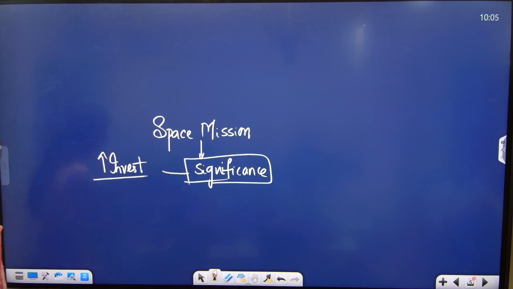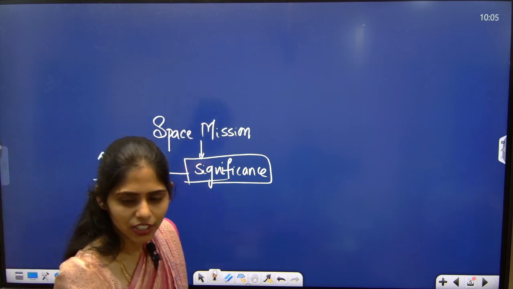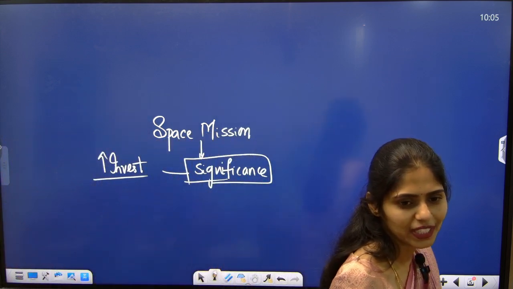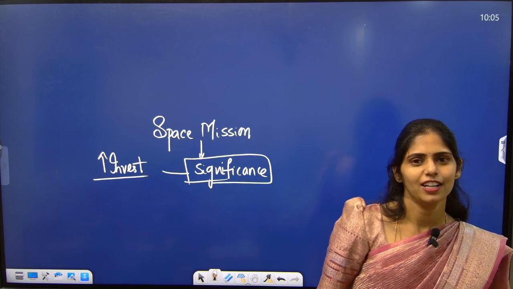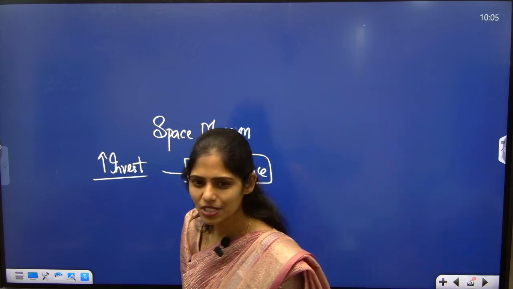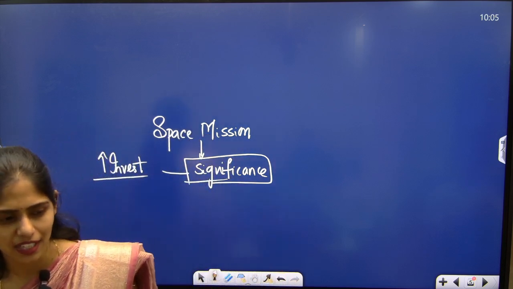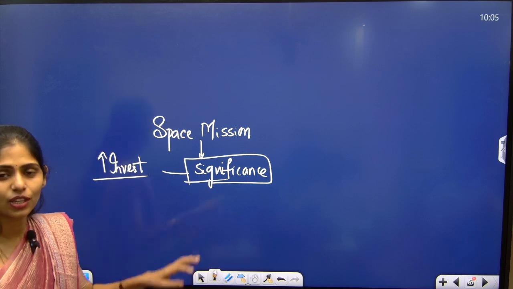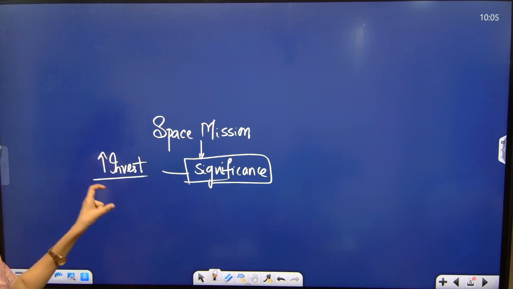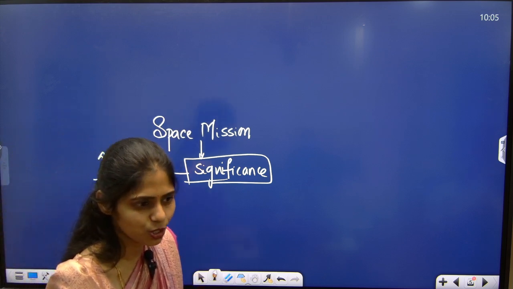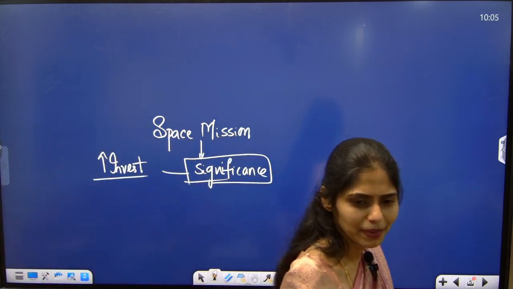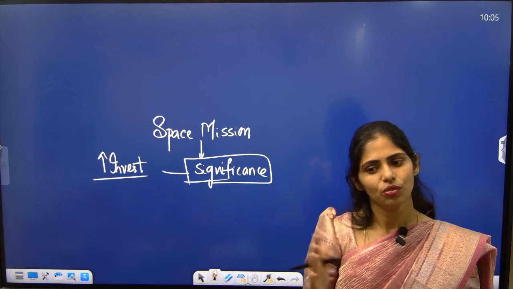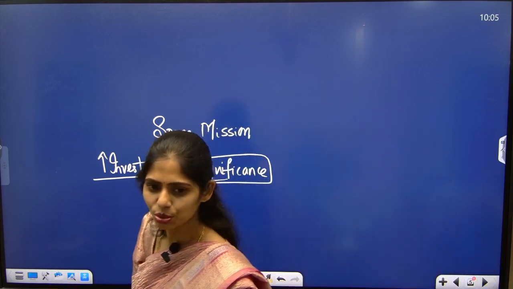Already because of the Chandrayaan 3 success and Chandrayaan 4, so many countries are looking towards India. And recently India also launched the European Space Agency's mission. What is the name of that? Proba 3. That means we can increase investments and we can attract even space tourism. Yes or no? India is very much famous for medical tourism. In the same way, we can also run space tourism.